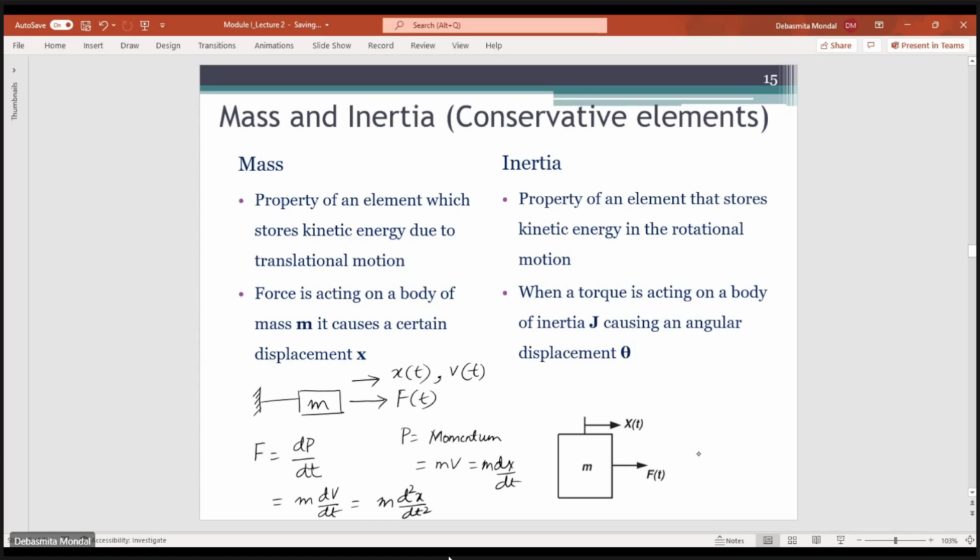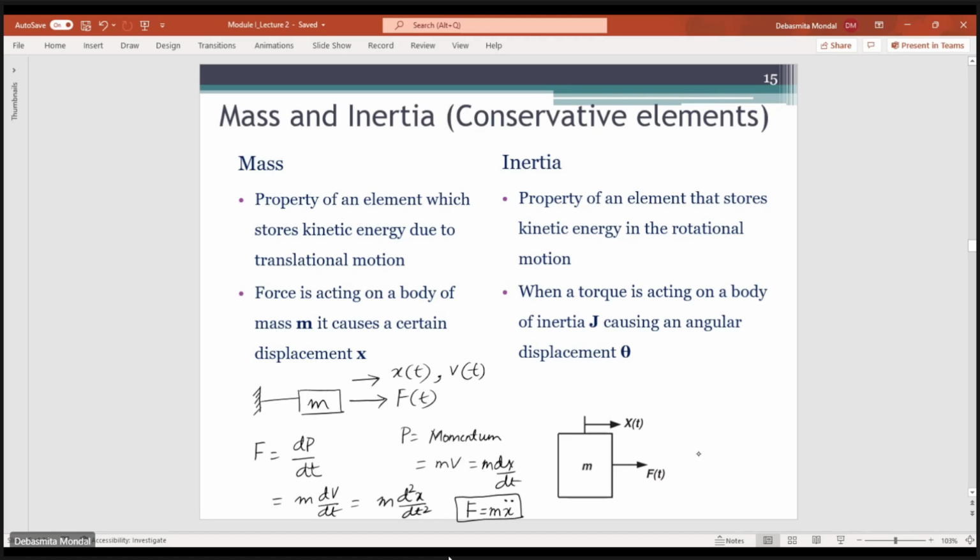So in case of a mass, if a force F is applied, the governing relation is F equals m into x double dot. X double dot is the acceleration. So this is the relation which is governing the mass. Similarly, in the rotational system, mass is replaced by inertia. That is also the same, but it stores the kinetic energy in case of a rotational system.